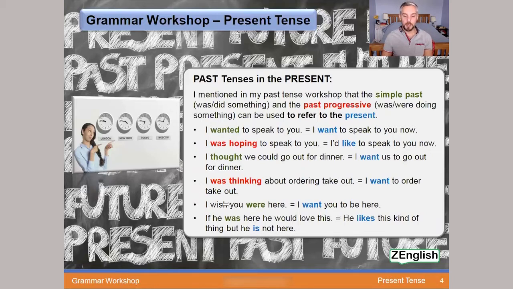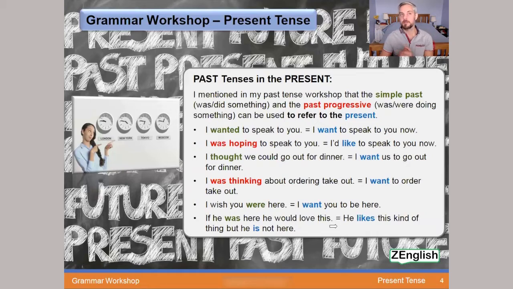This is an interesting one as well, quite a common phrase when we're traveling or we're somewhere nice. We can say to our friends, our loved ones, I wish you were here. Were in the past tense actually means I want you to be here right now. And lastly, if he was here, he would love this. If he was here, was in the past tense actually means he likes this kind of thing, but he is not here. So in present tense again, can be a little confusing.